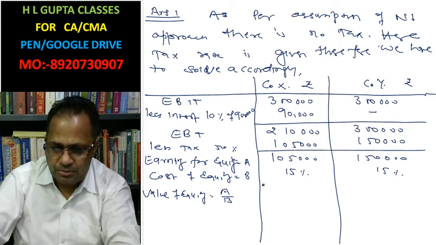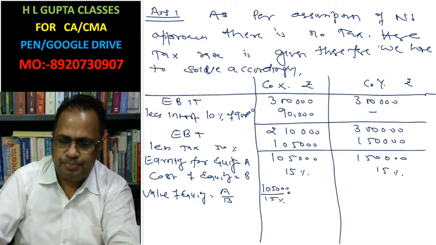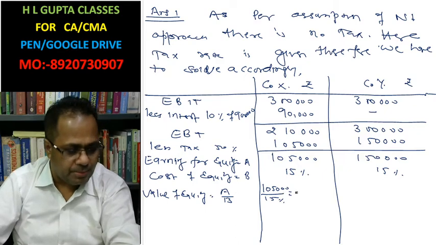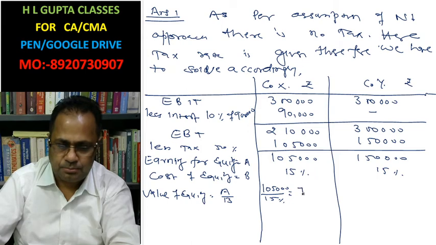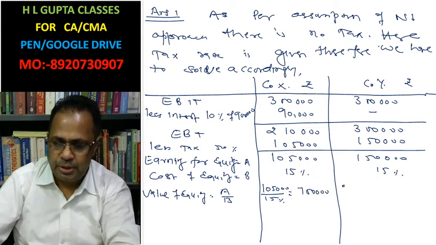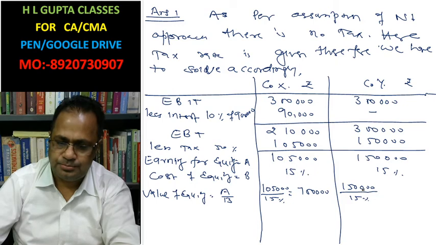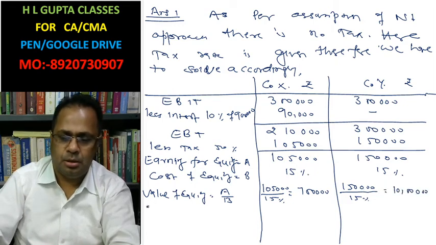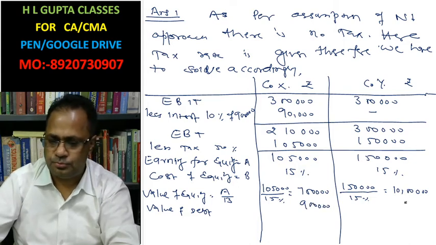So 1,05,000 divided by 15% is 7 lakh. And 1,50,000 divided by 15% is 10 lakh. Value of debt is 9 lakh for X. No debt for Y.